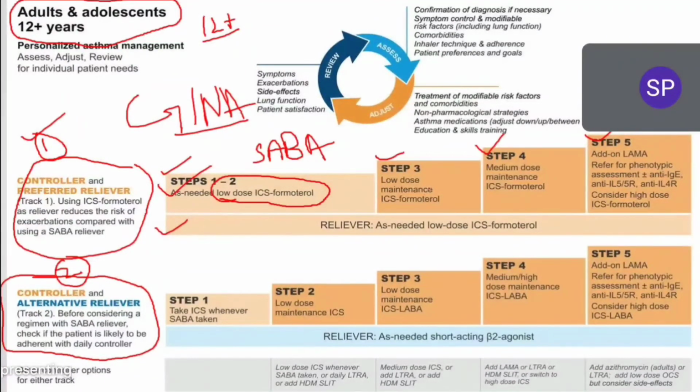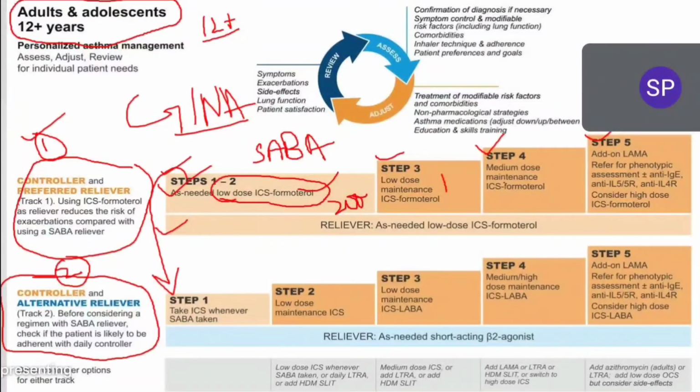We have to maintain the treatment. If this is not treated, we'll go with the alternative treatment. If the patient is treated well with this, we will go with the same treatment with maintenance dose. Initially 200 mcg given, 200 mcg formoterol, and if the patient's treatment is controlled well, then we will follow this step 3, step 4 and step 5. If the patient's treatment is not controlled here, then we'll go with the alternative treatment.